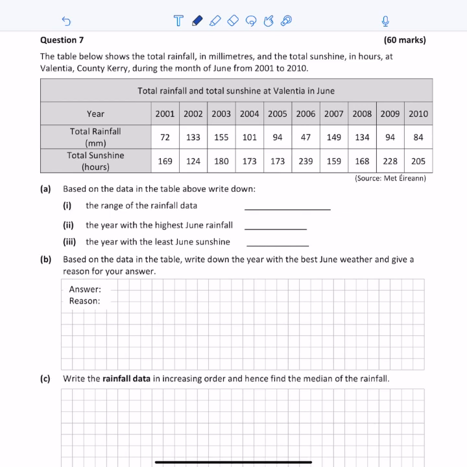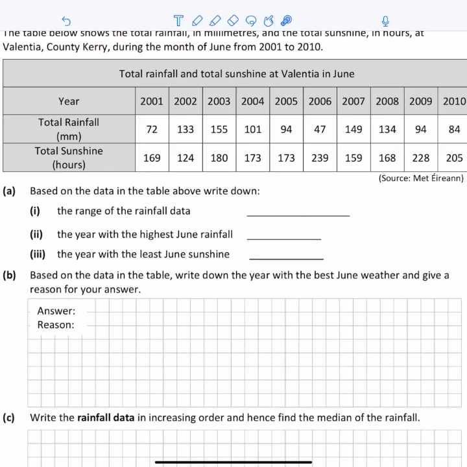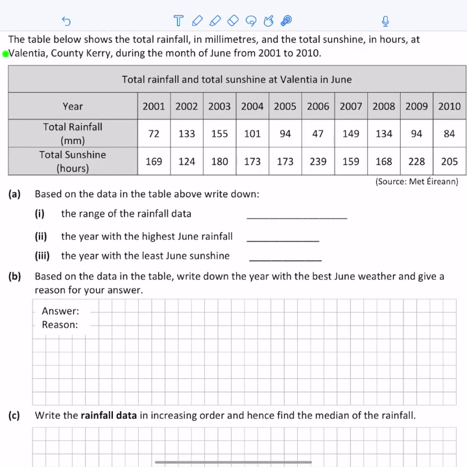Hi, in this video we're taking a look at 2018 Ordinary Level Maths Paper 2, Question 7. It's a statistics question. Let's get right into it. The table below shows the total rainfall in millimeters and total sunshine in hours at Valencia County, Kerry during the months of June from 2001 to 2010.